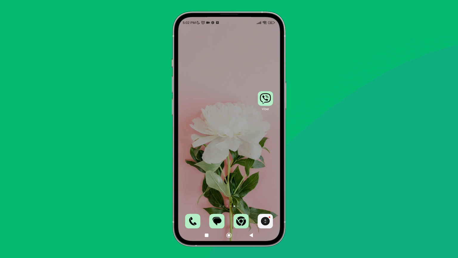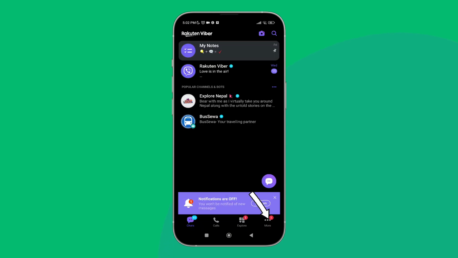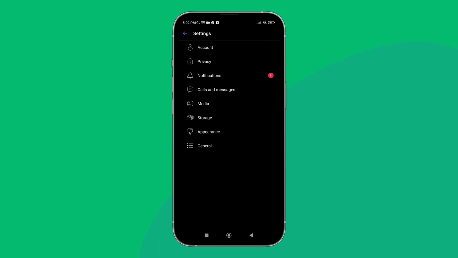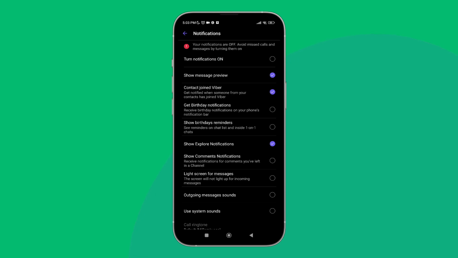Today, in this video, I'm going to guide you through how you can use system sounds on Viber. So, let's get started. Firstly, open the Viber app on your device. Then tap on the three dots icon. Next, tap on settings. After that, tap on notifications. Next, you can see the option of Use System Sounds. Click on it by tapping on it. So, this is how you can use System Sounds on Viber.